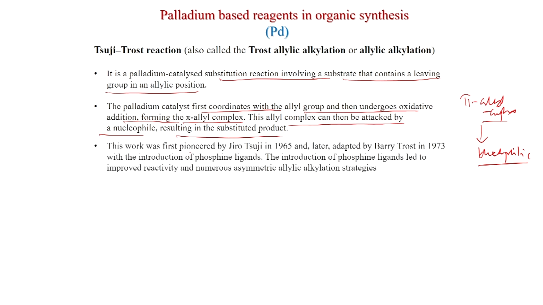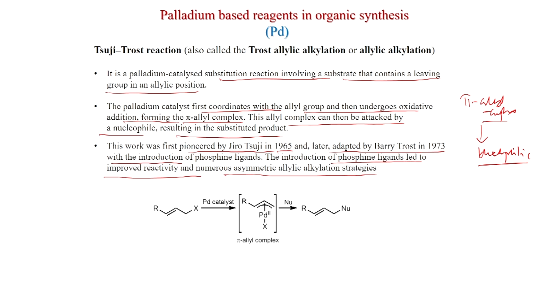This work was first pioneered by Jiro Tsuji and later adapted by Barry Trost in 1973 with the introduction of phosphine ligands. The introduction of phosphine ligands led to improved reactivity and numerous asymmetric allylic alkylation strategies. So, this is the overall reaction.